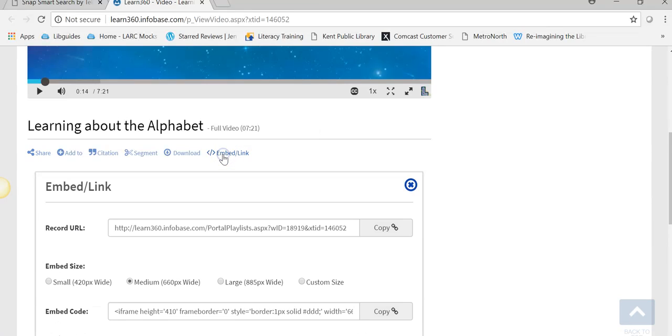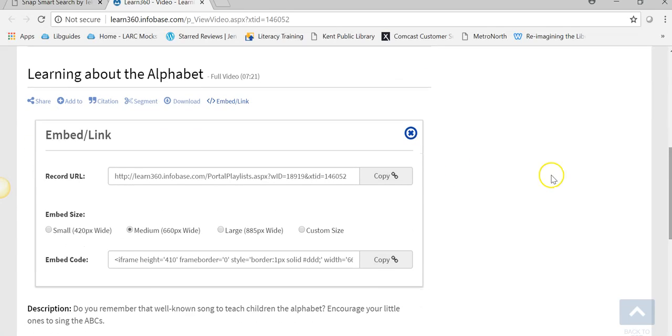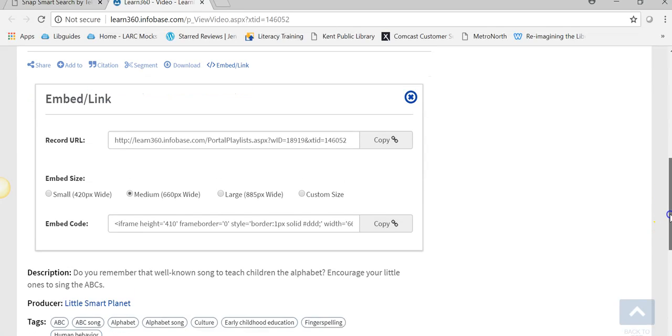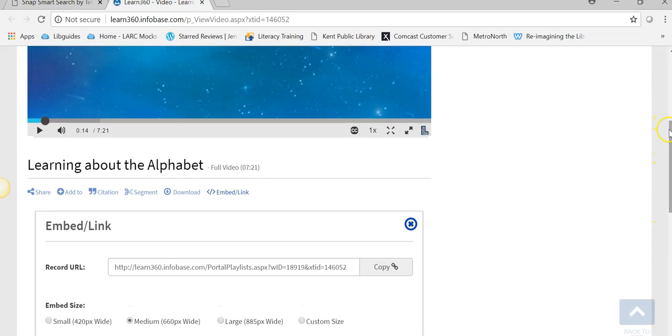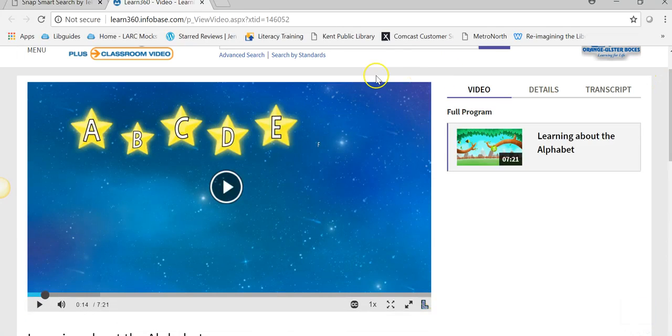Here's an embed link and the URL. So you could put this URL on a website, and your students or family members or anyone you wanted to share this with, they could click on it and it will not ask them to log in. It should take them straight through. And then here's the embed code, which you can copy, and if you put that embed code on a website, then the item will display just like this. It won't just be a link.